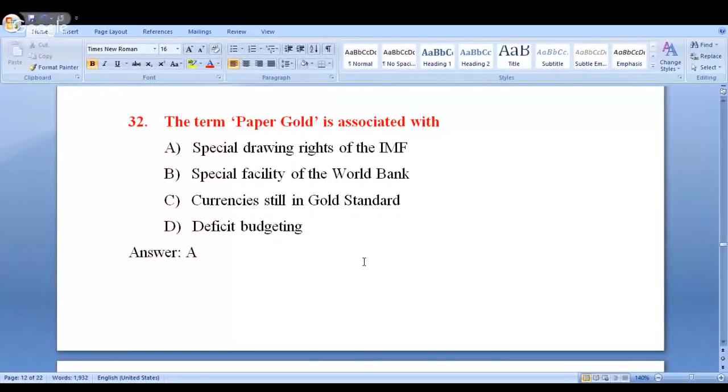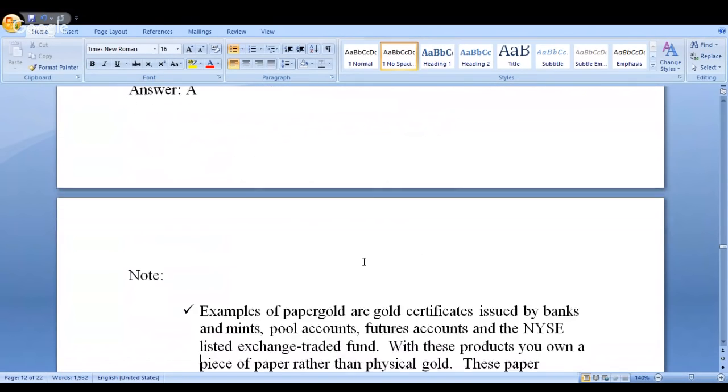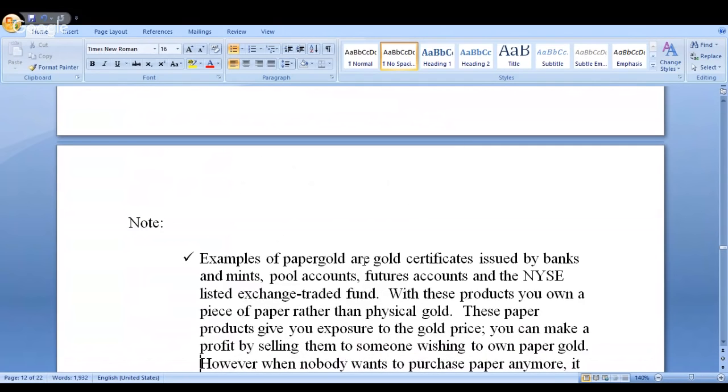Clear? Now, I'll just show you this. Look at this. The term paper gold is associated with: special drawing rights of IMF, special facility of the World Bank, currencies still in gold standard, or deficit budgeting. The answer is option A, that is special drawing rights of IMF. Let me explain what exactly this is. I have some information, kindly have a look at this.